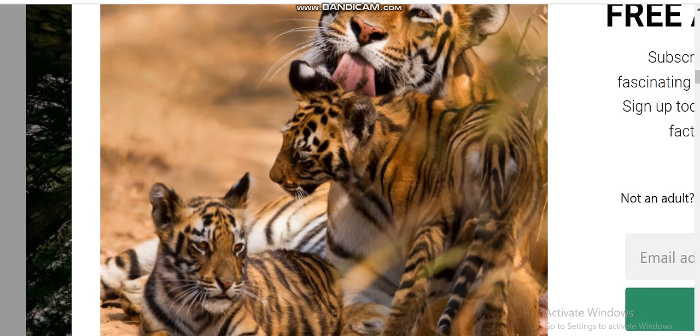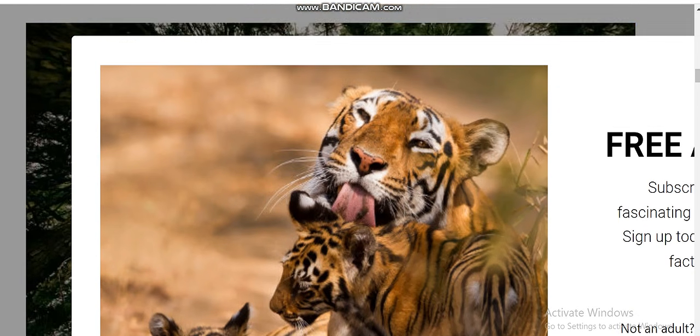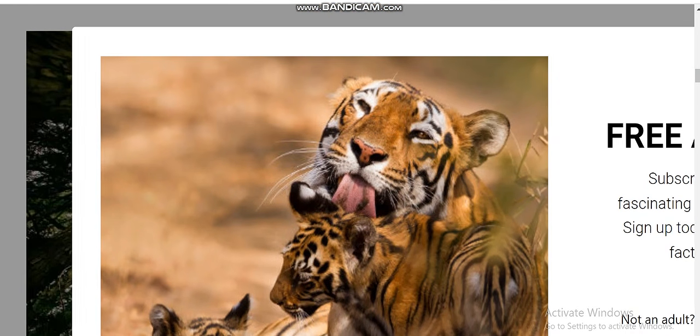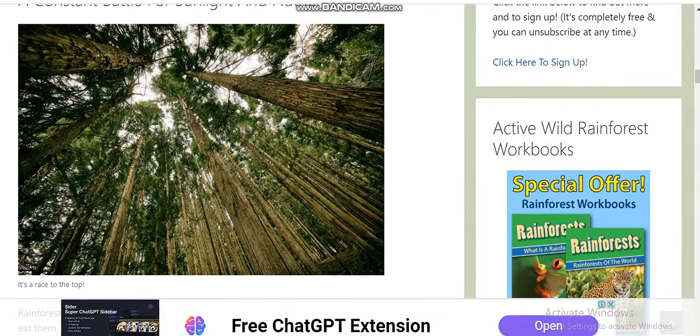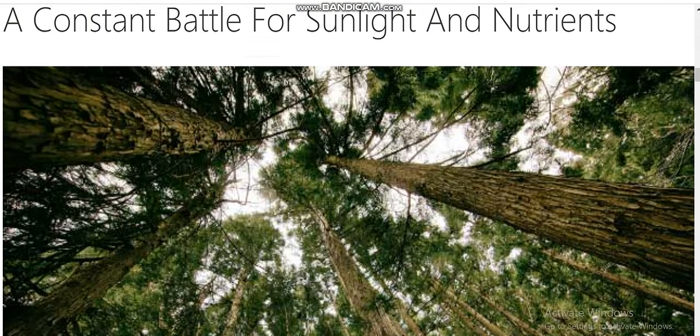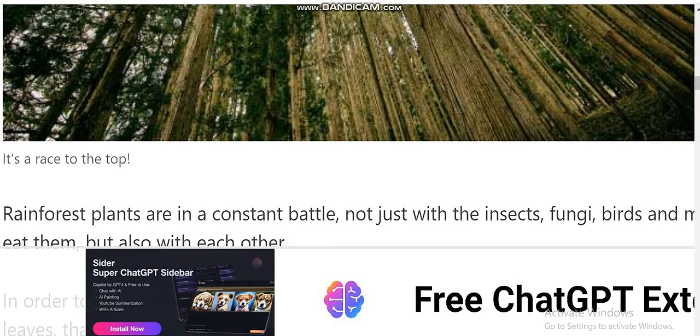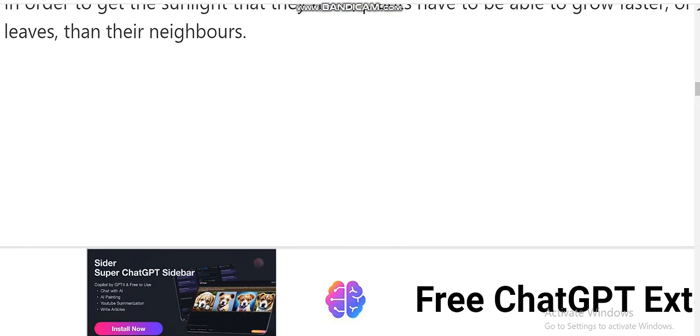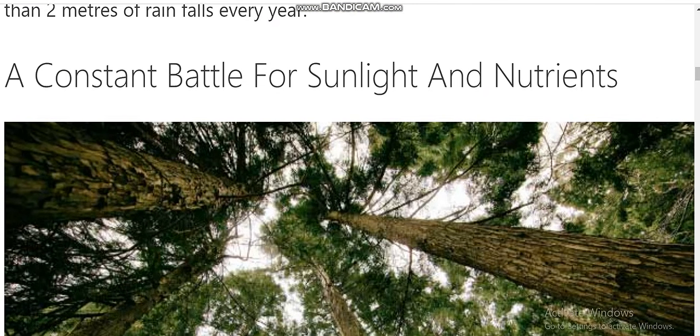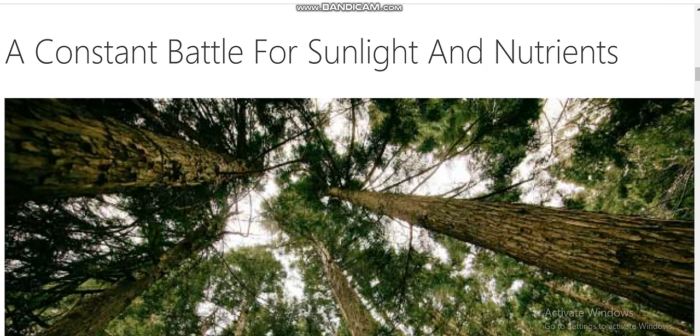This is for competition for sunlight. Okay, it's for competition for sunlight. You can see it. Very tall trees. Let me show you other pictures for this one.